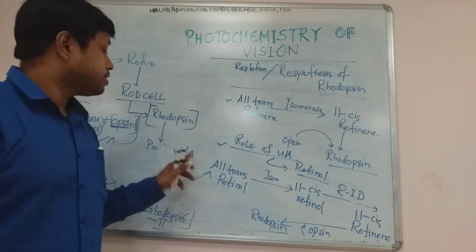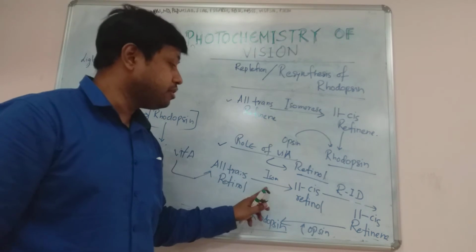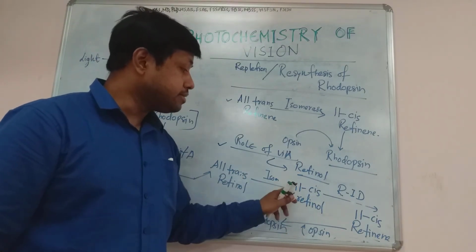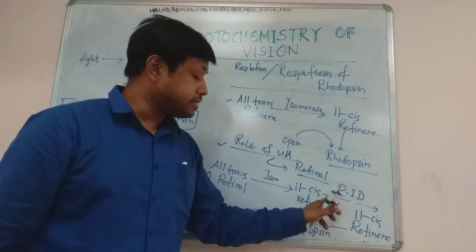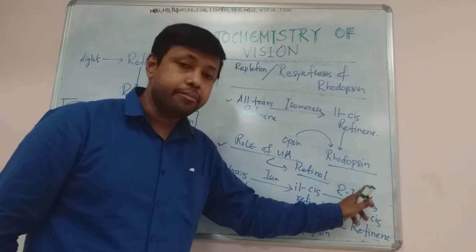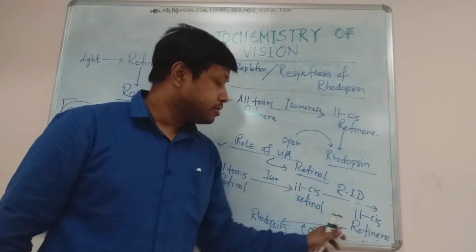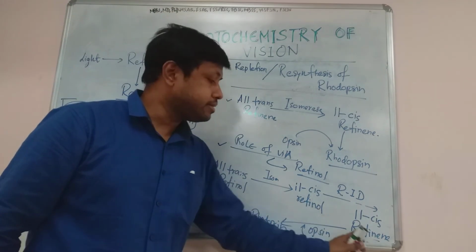Again I am telling, the vitamin A will supply all trans retinol. In the presence of isomerase this will form 11-cis retinol, and this 11-cis retinol in the presence of retinol dehydrogenase enzyme will be converted into retinal. This is the alcohol and this is the aldehyde.